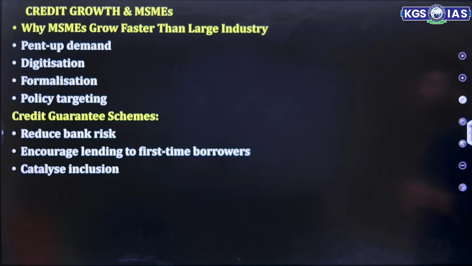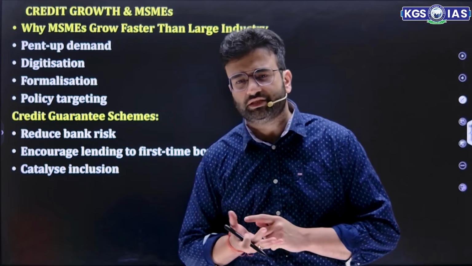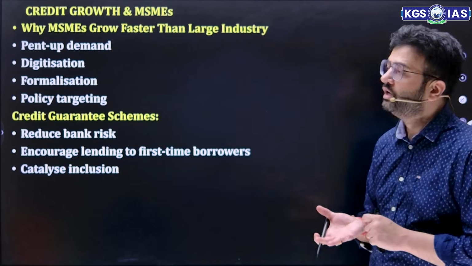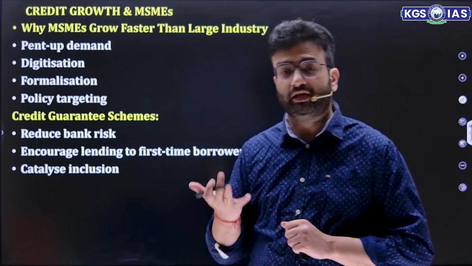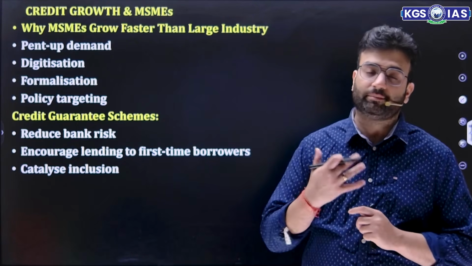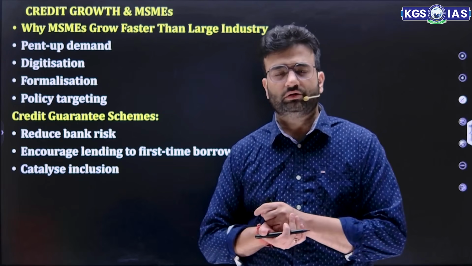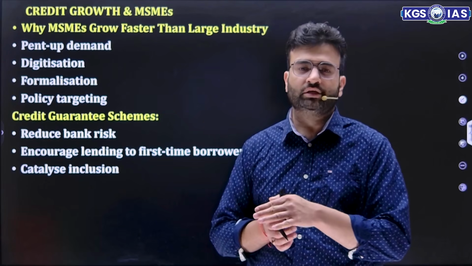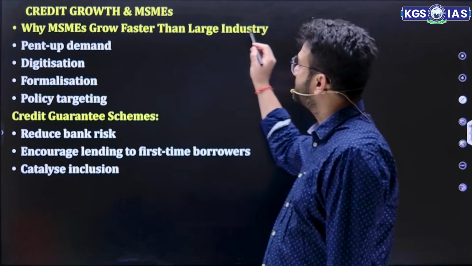Talking about the next part, that is credit growth and MSMEs. We all know this fact that MSMEs are the engines of economic growth, and MSMEs need money for the working capital requirement as well as for the fixed capital requirement. Now, under the PM Mudra loan, Shishu, Kishore, Tarun Plus, they'll get a loan of up to 20 lakh rupees. So MSMEs grow faster than large industry.